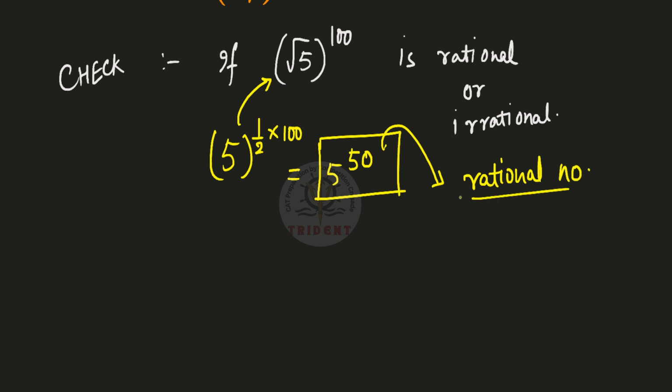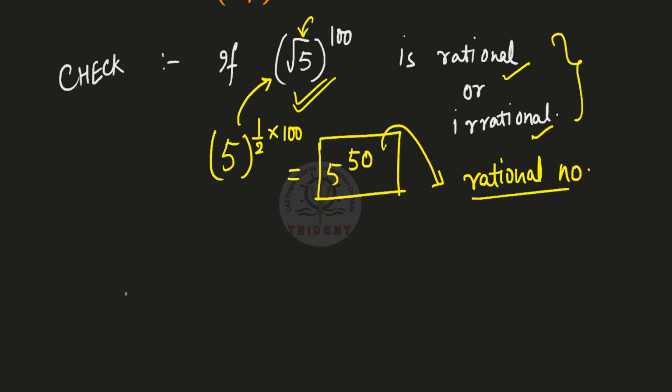So what do we understand from this question? Simply by looking at a number with a square root over it is not sufficient to predict whether the number is rational or irrational. We need to put in some logic behind that in order to predict it.